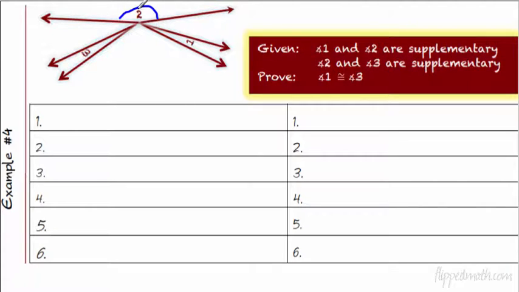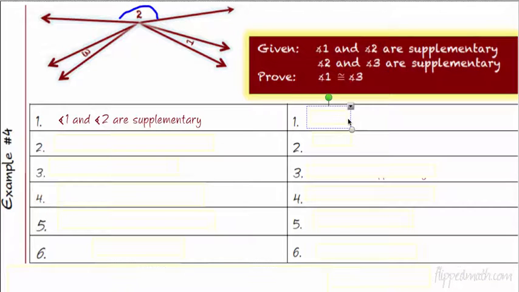And then it says 2 and 3 are supplementary. And they want us to prove that 1 is congruent to angle 3. All right, so if you think you can do it, pause the video, go ahead. If not, then follow along. Here we go. Alrighty, mates, this one's a wee bit tricky, so let's get started here. First, the given statements. We're going to write those down, and I'm going to use 2 whole rows for that.